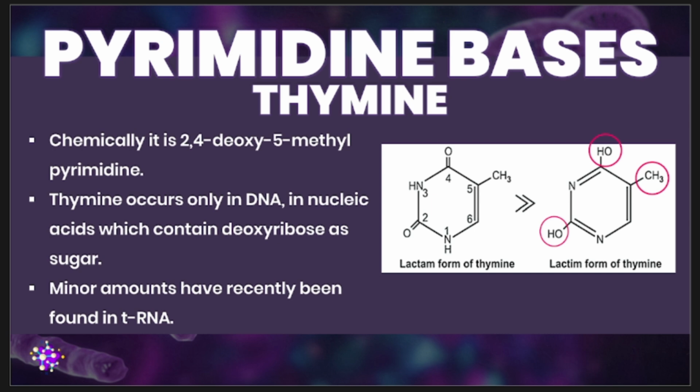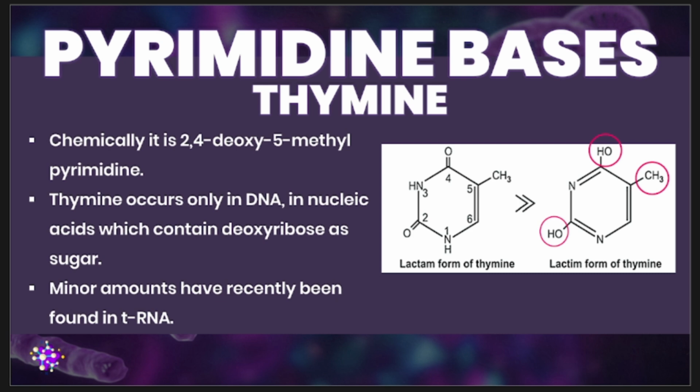Therefore, the trace amounts of thymine that can be seen in your transfer RNA are still considered uracil. It's just that because these nucleotides underwent modifications, there are thymine-like properties, which through chemical analysis can be identified as your thymine.